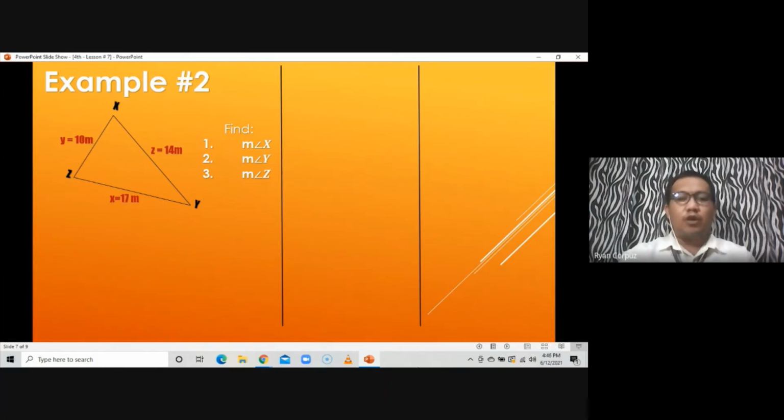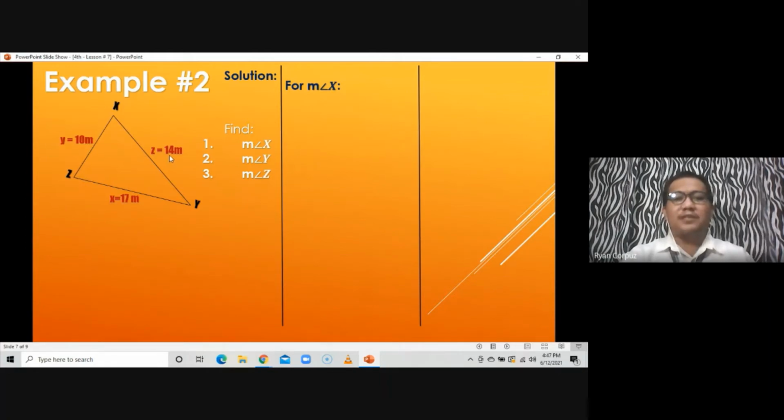So, for our solution, the first thing we are going to do is to solve for the measure of angle X. Since angle X is what we are looking for, cosine of it ang hinahanap natin. So, we are going to use cosine. It should be cosine X. Cosine X is equal to the sum of the squares of the sides which are not opposite of that angle. So, that is Y and Z.